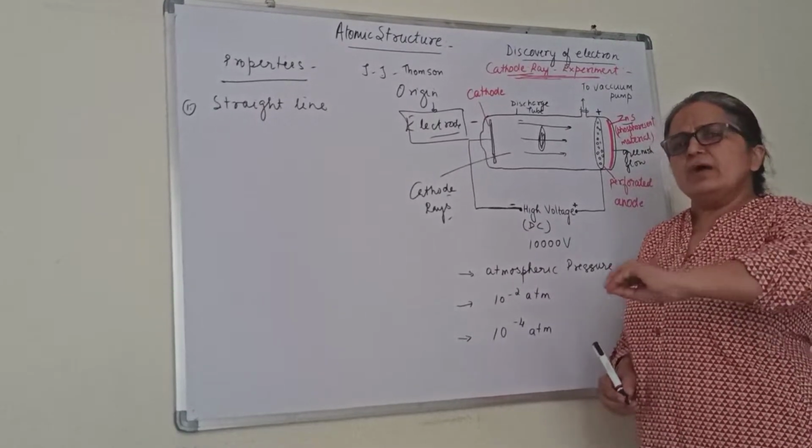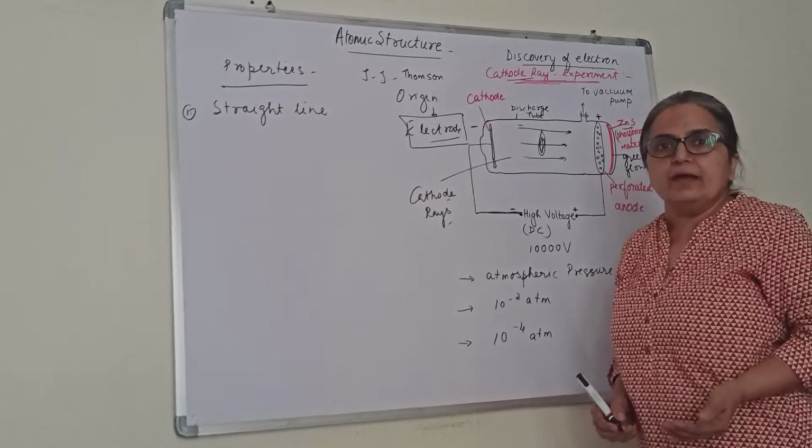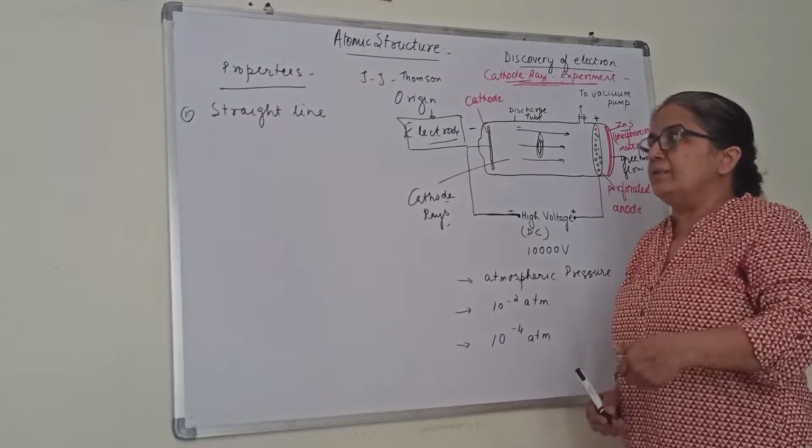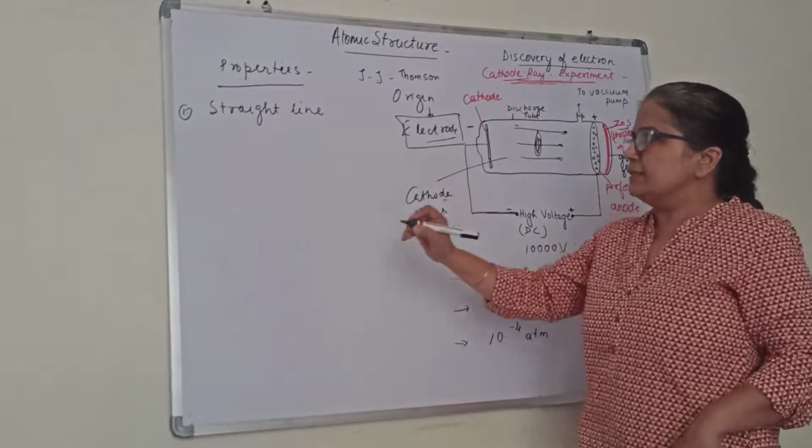So these 1 mark questions can be framed. How will you prove that the cathode rays move in a straight line? How do you prove that they are made up of material particles? We will be discussing that in the properties further. The first thing is clear.